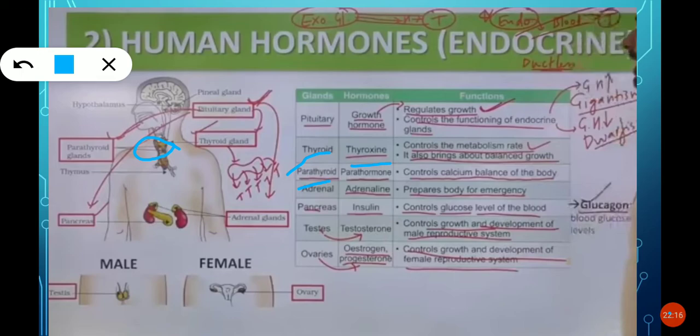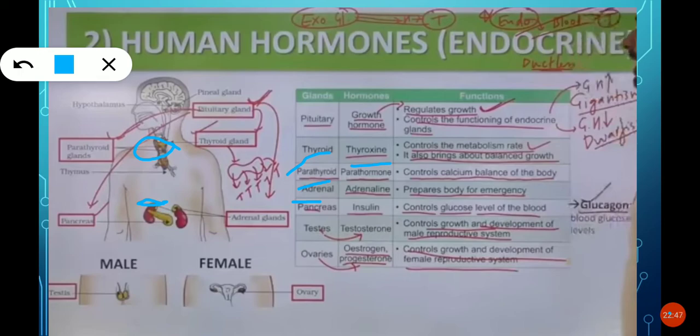Okay, next, adrenal gland. Where is it present? Adrenal glands are present just on top of the kidneys. Okay, see here, you can see. This adrenal gland secretes adrenaline hormone. What are the functions of this? It prepares the body for emergency.